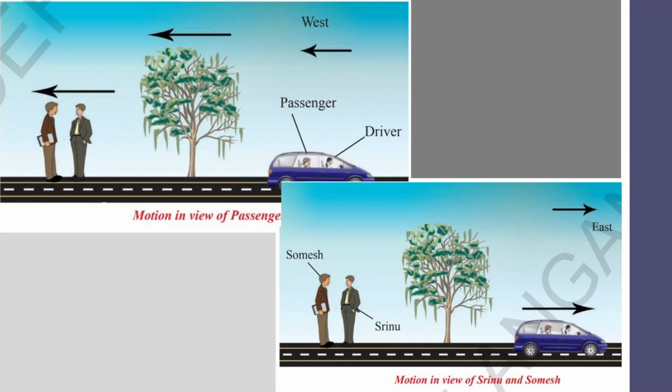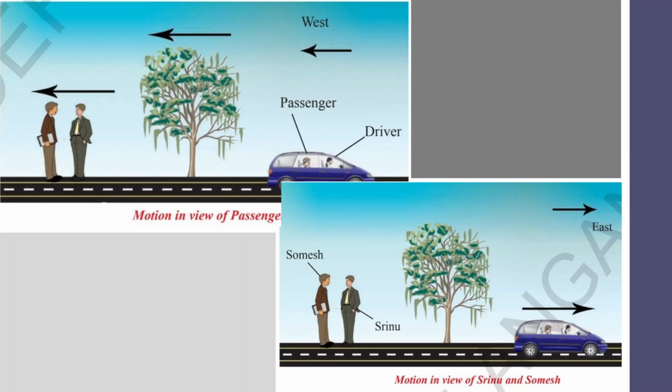In the given figures, we see two friends, Somesh and Srinu, standing beside a road, talking to each other. There is a tree in the picture and also a moving car with a passenger in it. You see in the second picture, what is the state of motion of the tree with respect to Somesh and Srinu? Yes, the tree is at rest.